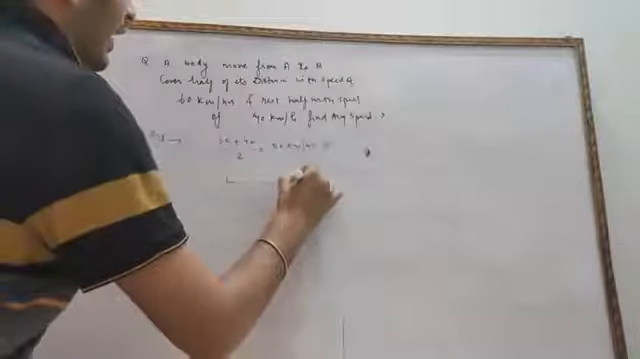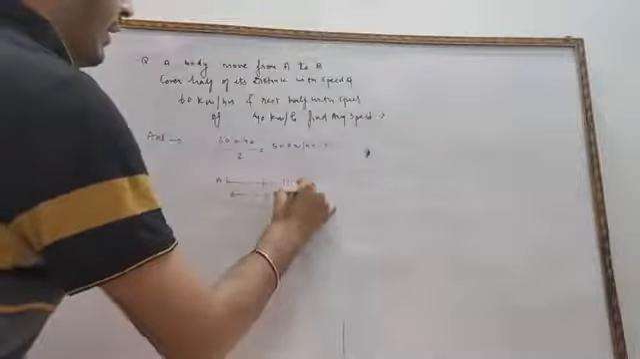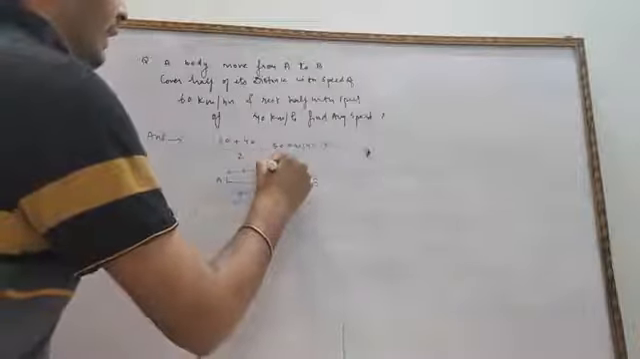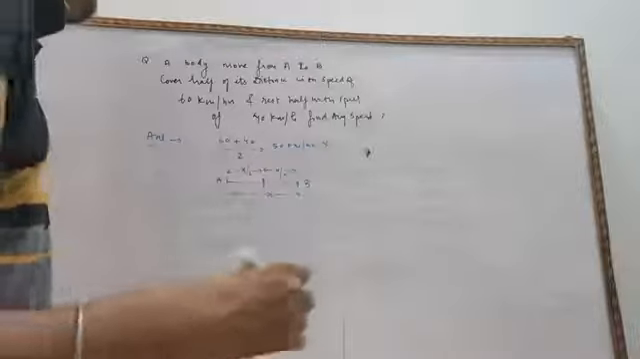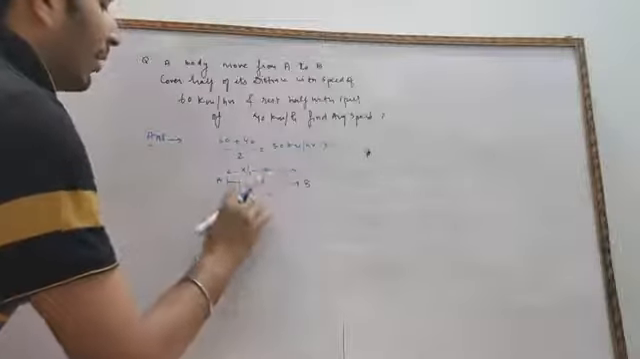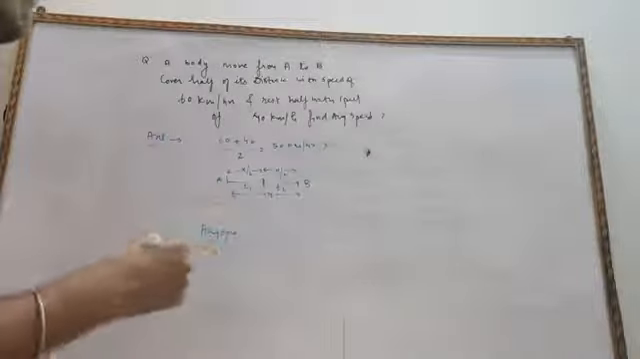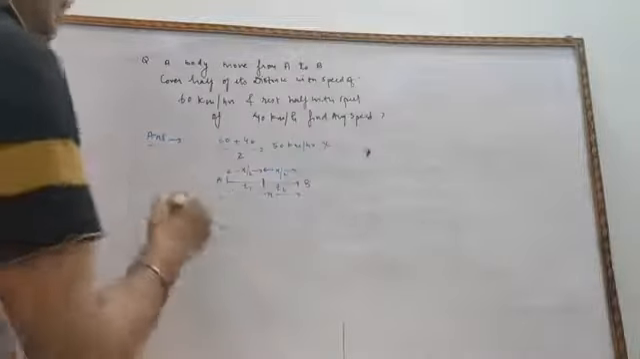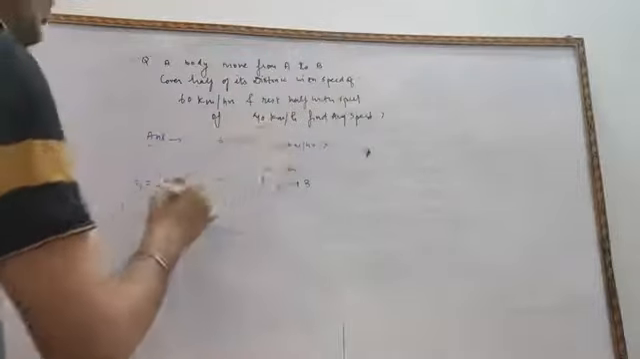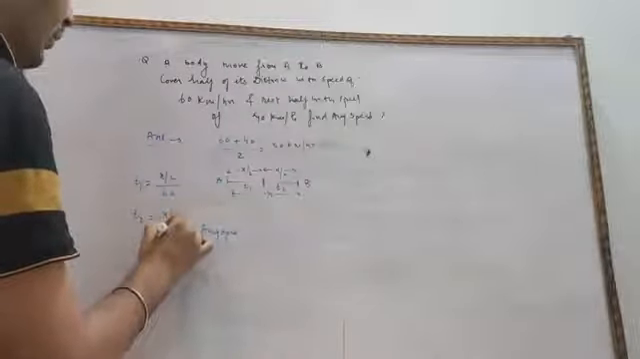Suppose we take our two points A and B. The distance between A and B is x. So the first half is x by 2 and the second half is again x by 2. We will simply apply our formula for average speed. For the first half the time taken is t1 and for the second half the time taken is t2. We know time t1 is equal to distance upon speed. For the first half the speed is 60 km per hour, and t2 is distance upon speed, with speed 40 km per hour.